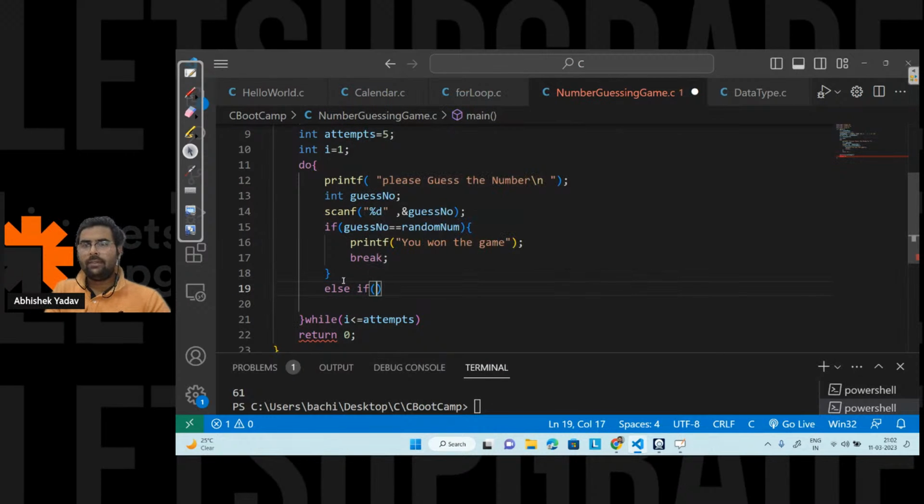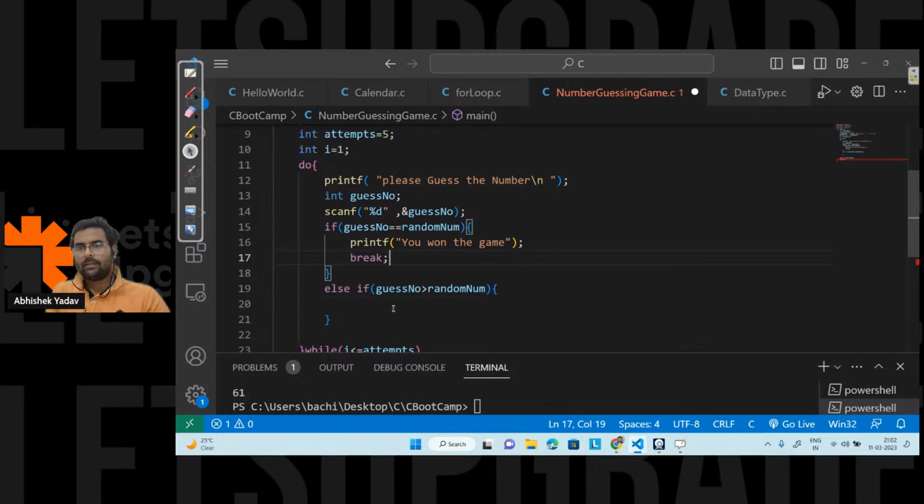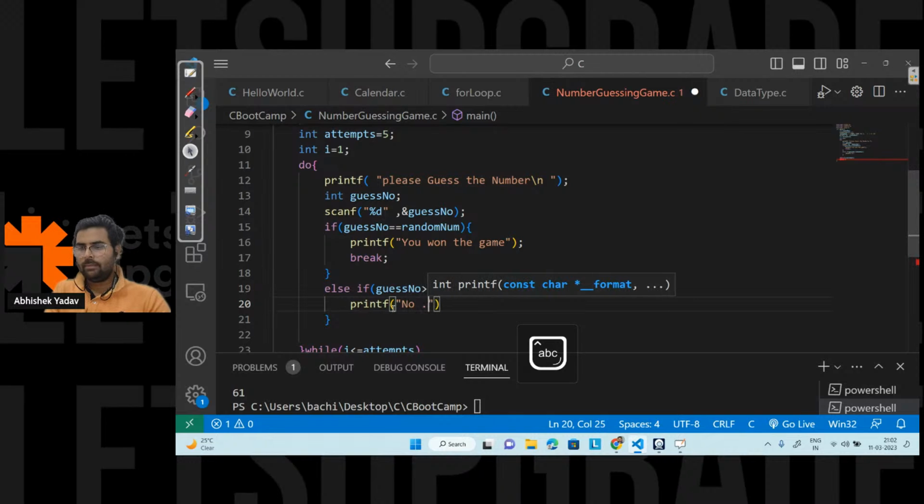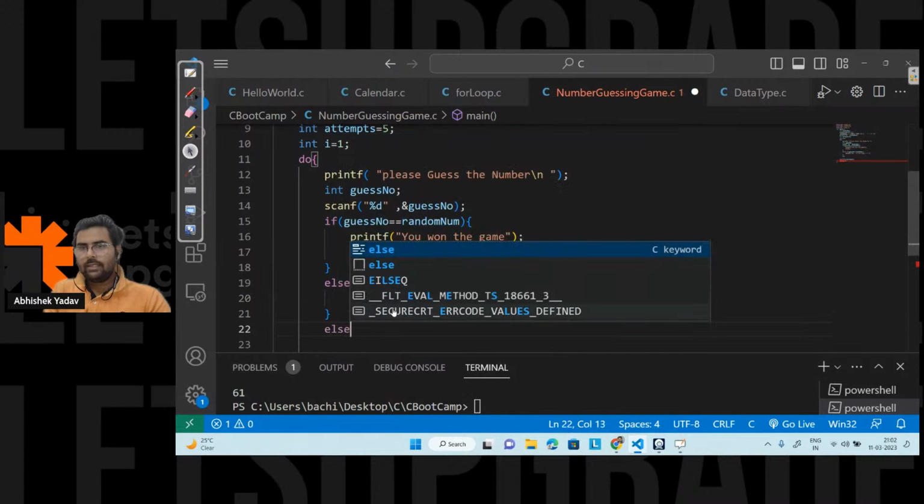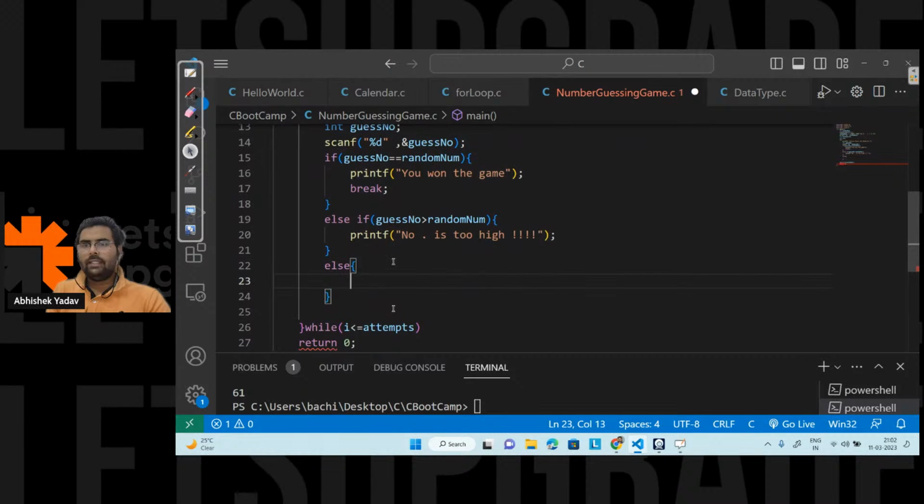After that, what I will do, I will write the else if part. In the else if part, I will write a check, that is guess number is greater than random number, right? So if this is the condition, what I will do, I will write printf number is too high here. Else what I will do, I will write printf number is too low, right everyone? So here I am printing the message also, number is too low.